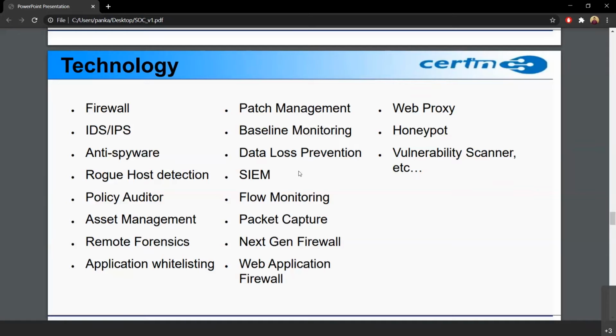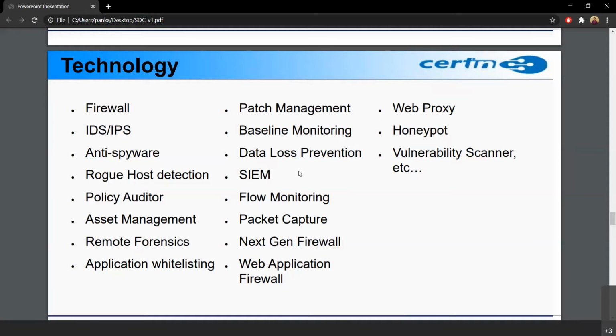Then we have data loss prevention, DLP. So DLP is basically, now with work from home getting everywhere in IT, we have many devices connected to the organization network. So the organization's data is very important. So it should not be leaked. So DLP, there are software solutions which safeguard the organization's data from getting leaked. Okay, so DLP. Then there is a SIM, security information and event management. I will cover this topic later in the slides.